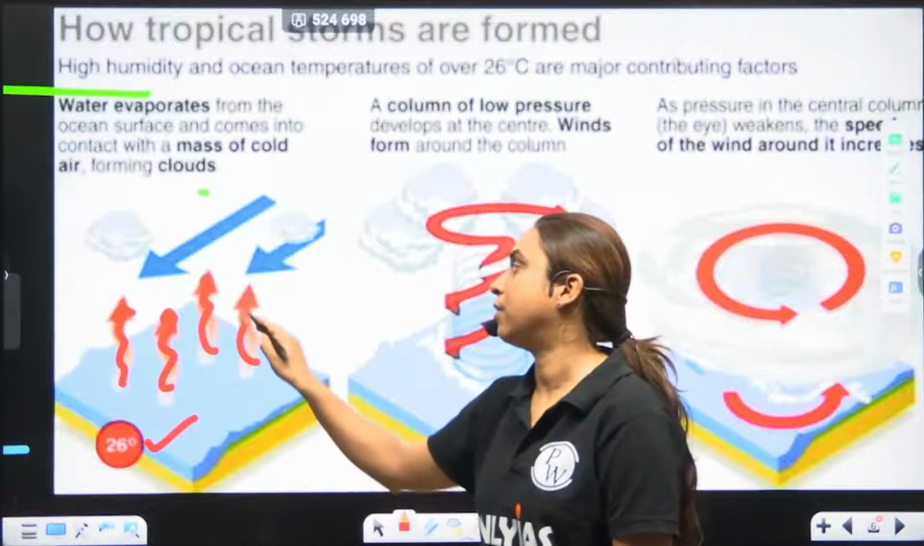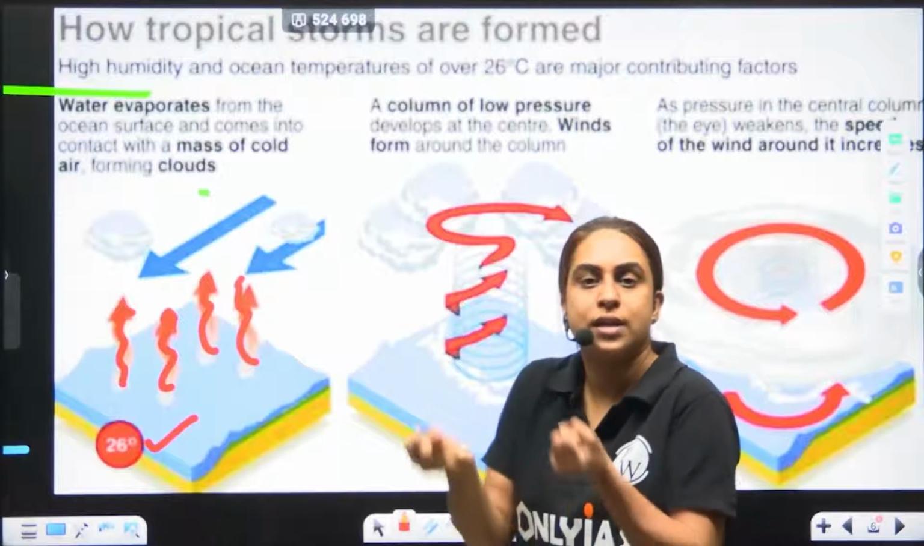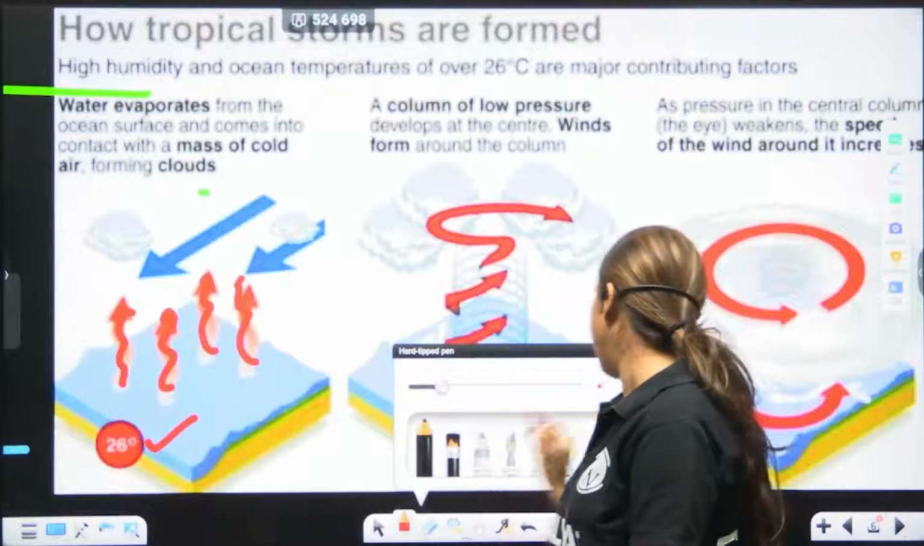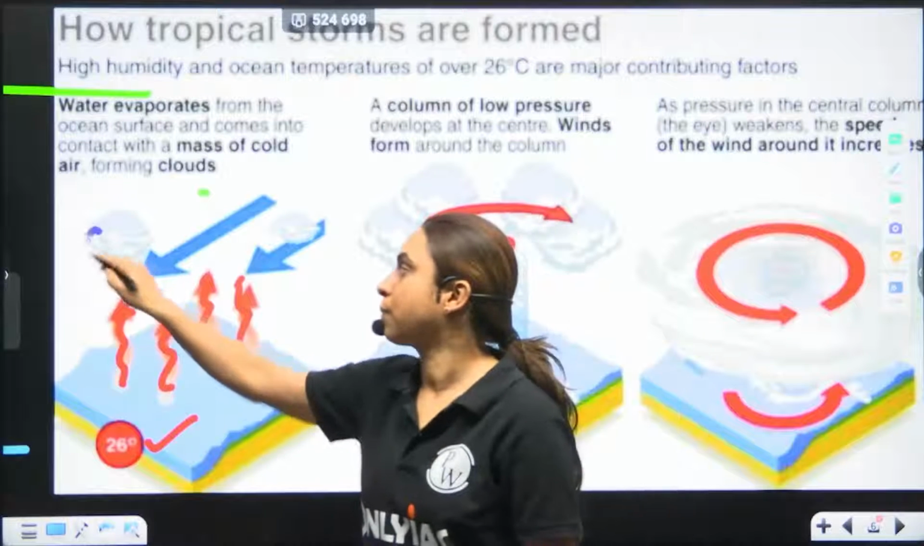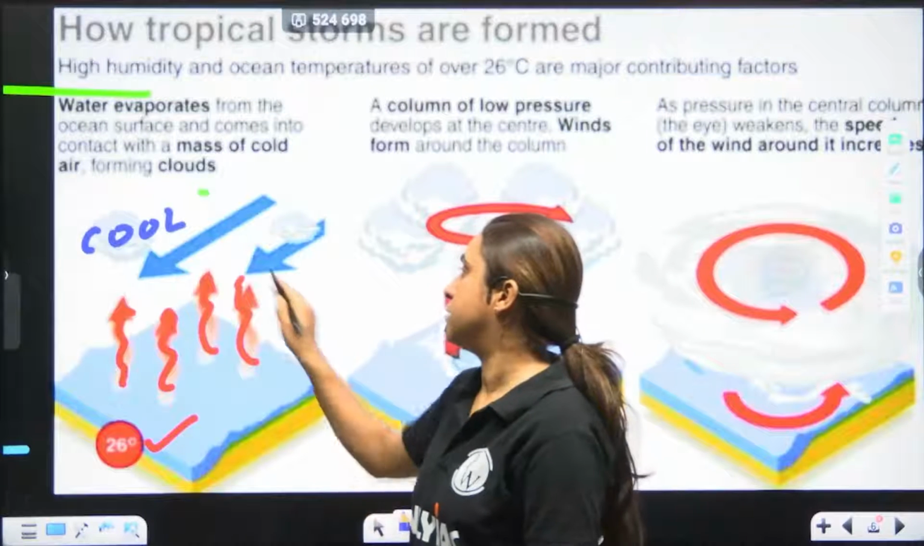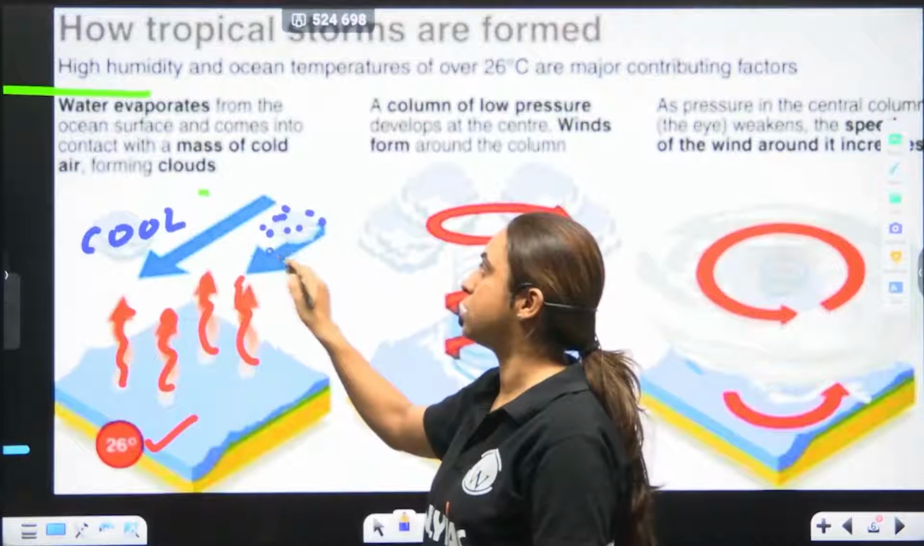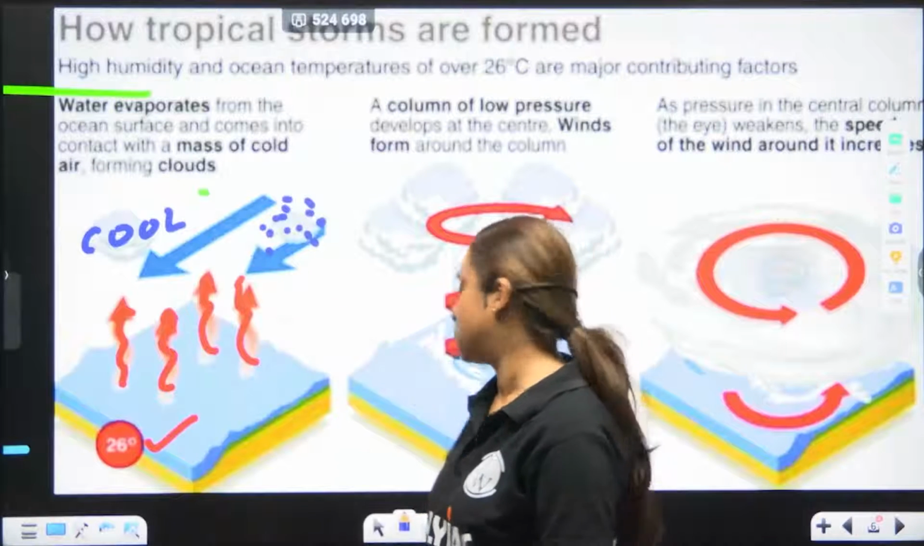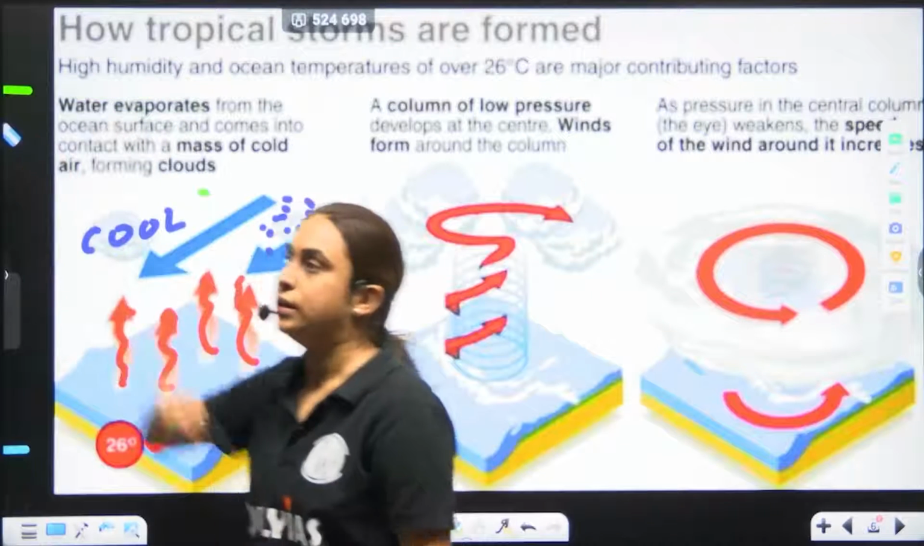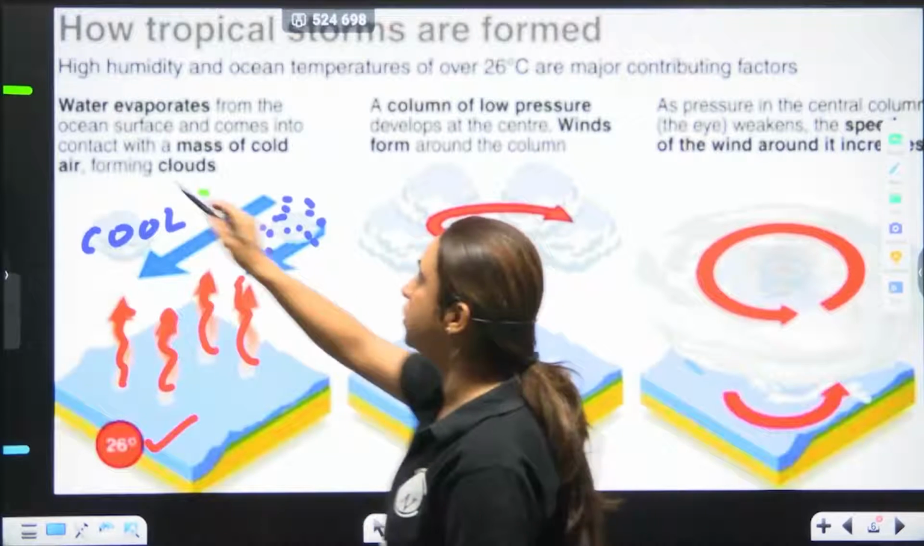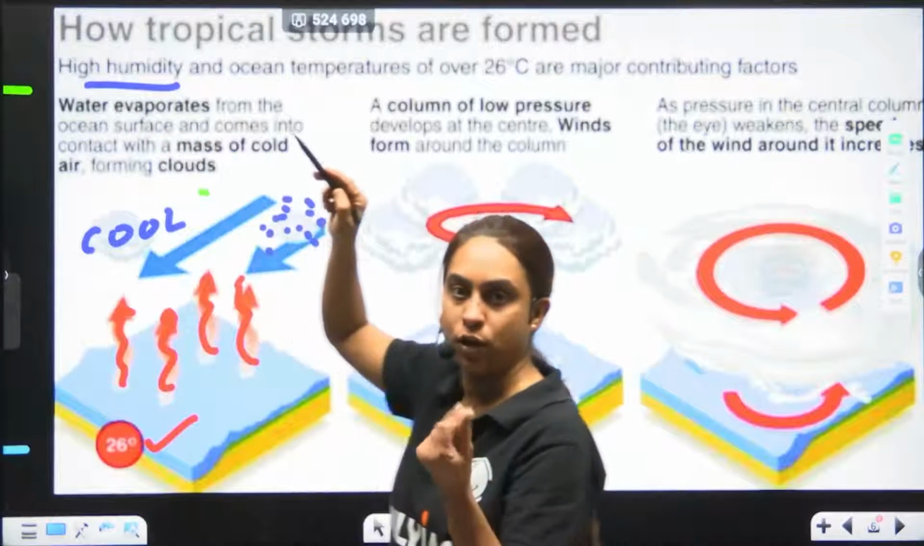As the warm air rises, as it goes up, what will happen? It will cool. As it rises, it cools down. And when it cools down, what happens? You have clouds. So what is happening? The first stage, there is high humidity. There is a lot of humid condition, water vapor.